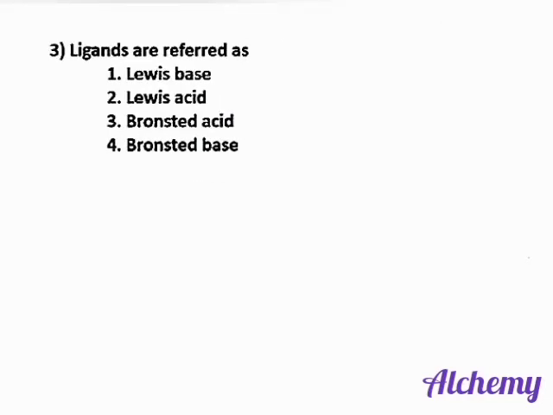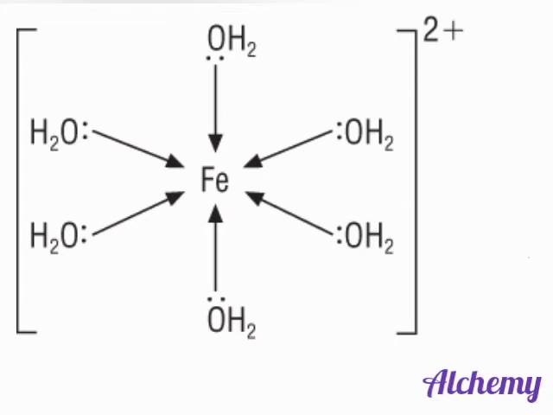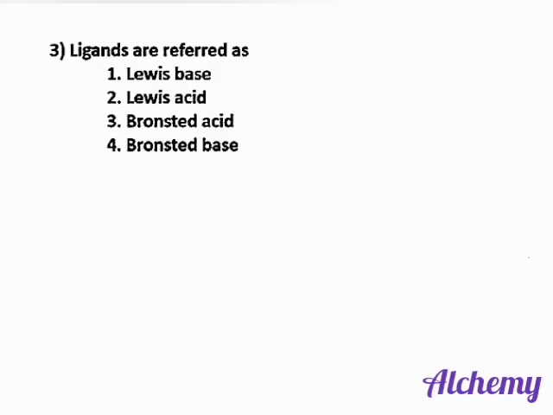Next question, ligands are referred to as. Ligands are molecules or atoms that are attached to the central metal atom through a dative bond or coordinate bond. A coordinate bond means a bond that is made up of electrons given by a single species. Here in this case they are ligands. In this figure we can see that the ligands present here are water molecules, and each water molecule is donating 2 electrons employed for the bond formation. So ligands are actually electron donors, so they can be named Lewis bases.